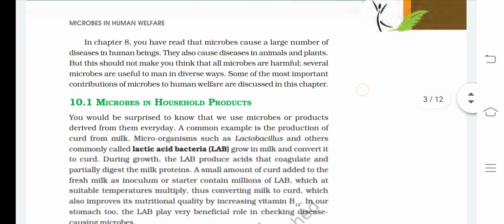Now in chapter 8 you have read that microbes cause a large number of diseases in human beings. They also cause diseases in animals and plants. But this should not make you think that all microbes are harmful. Several microbes are useful to man in diverse ways. Some of the most important contributions of microbes to human welfare are discussed in this chapter.